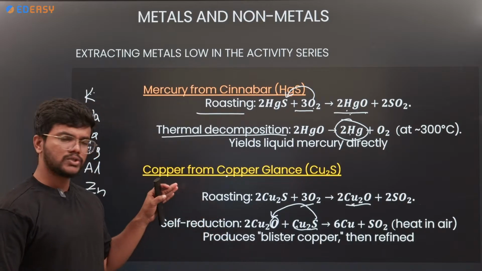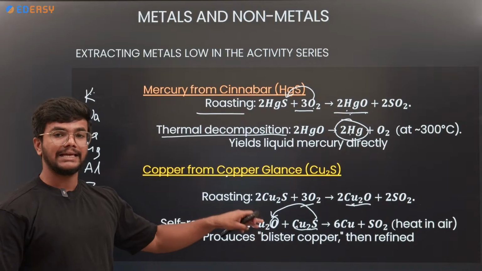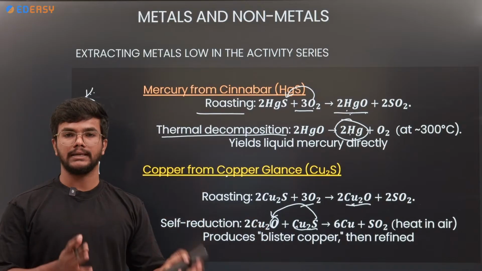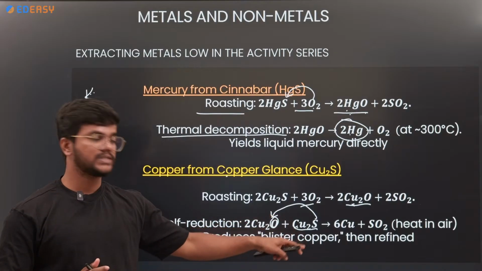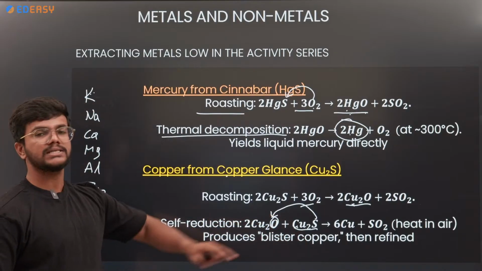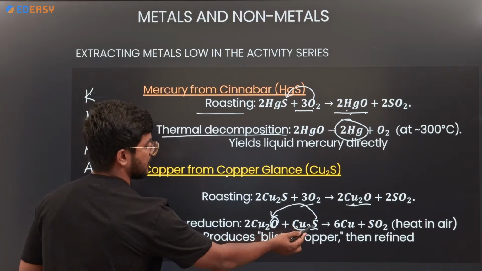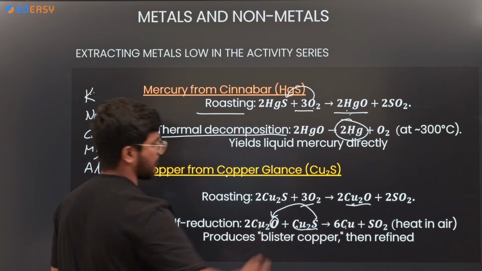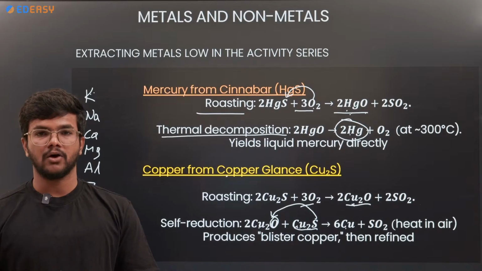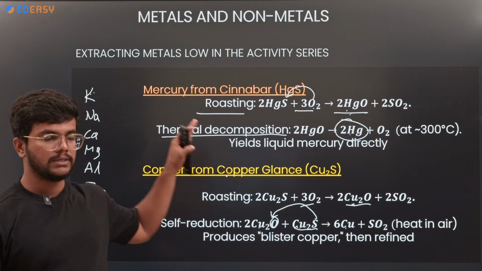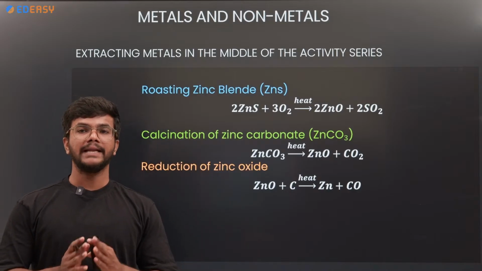So most of the time this question was asked in the exam. That means copper extraction, and in the copper extraction we can extract the copper with the help of the self reduction method. This is called the self reduction method. So copper sulfide reacting with the copper oxide, removing the sulfur dioxide, gives copper. Okay, this is the extraction of metals of low reactivity.